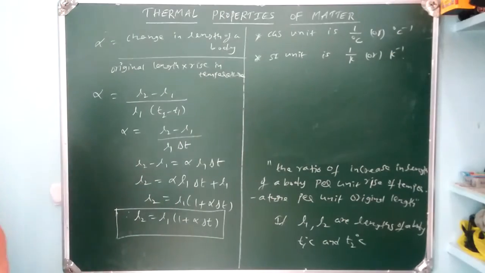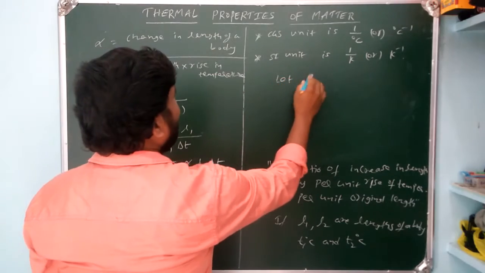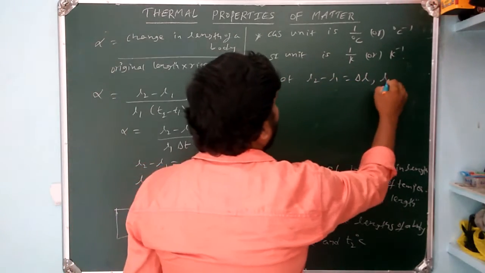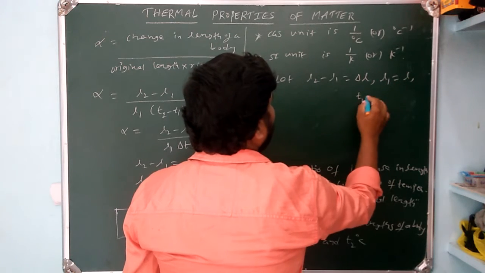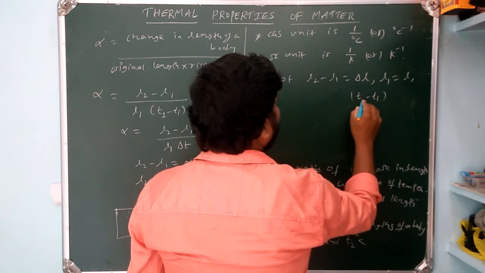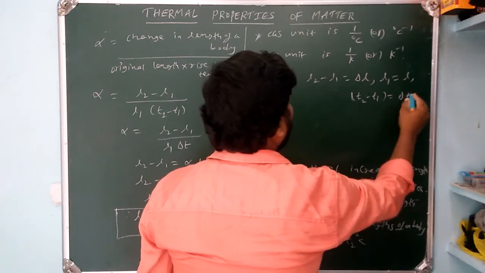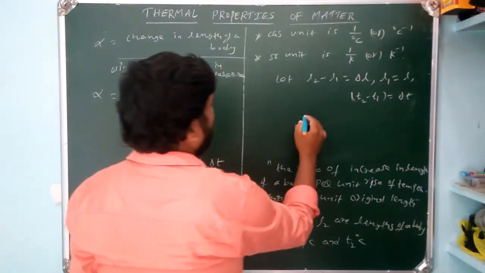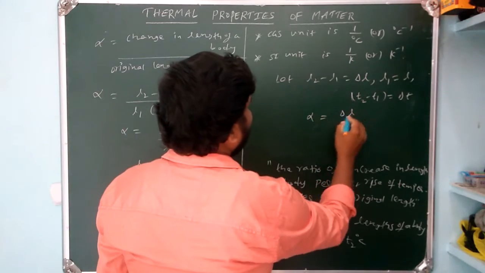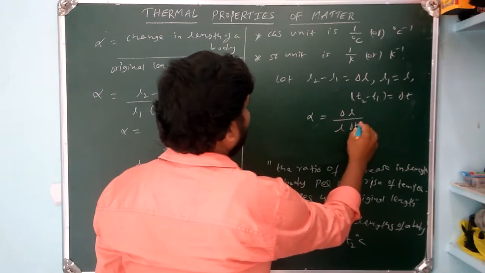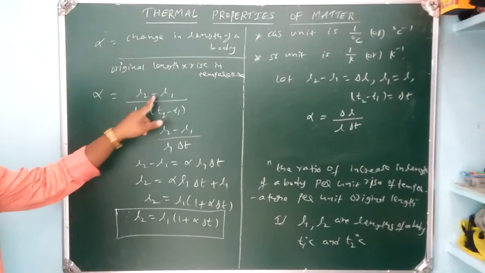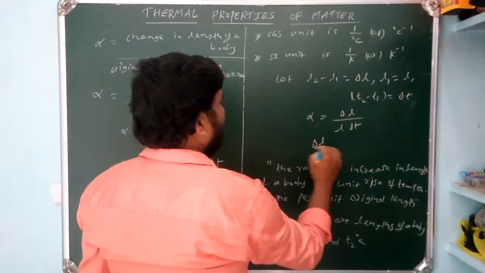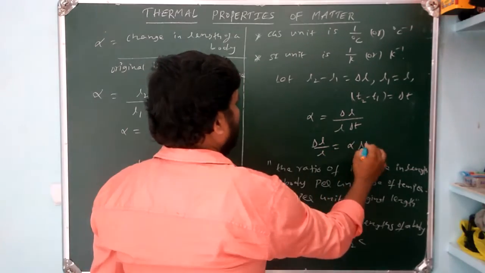Okay. Now L2 minus L1 can be considered as delta L. L1 is considered as L, and T2 minus T1 can be considered as delta T. Now substitute all this in the given formula. Then alpha equals delta L by L into delta T. From that, delta L by L equals alpha into delta T.